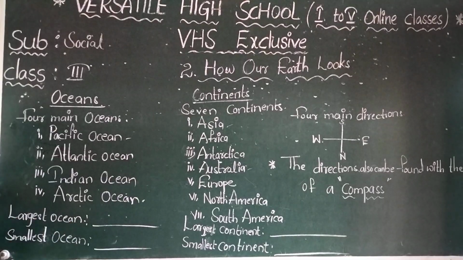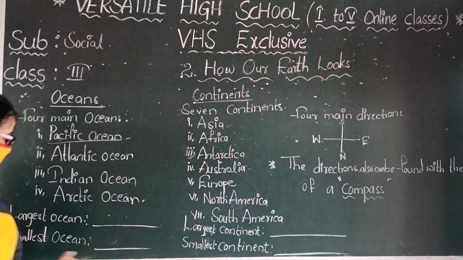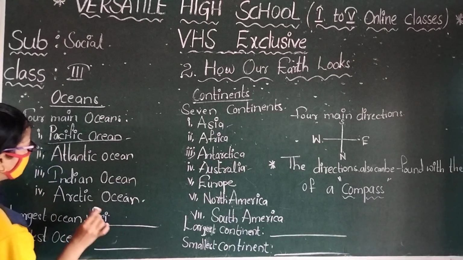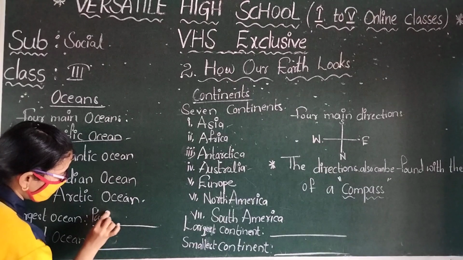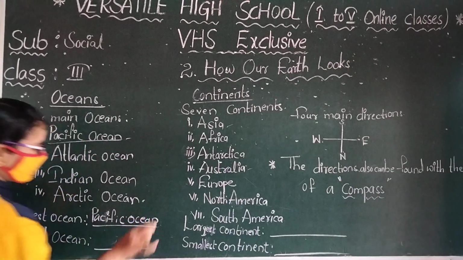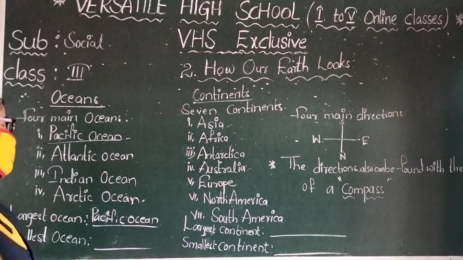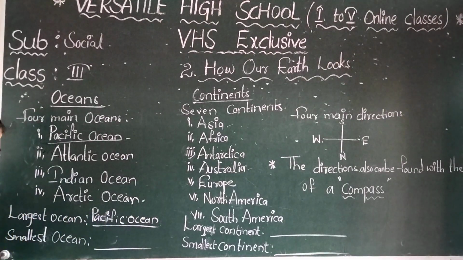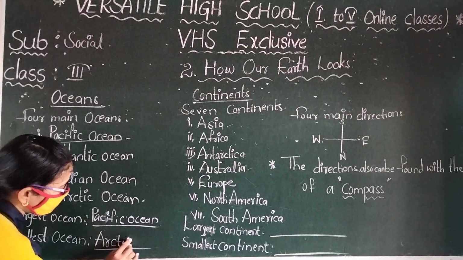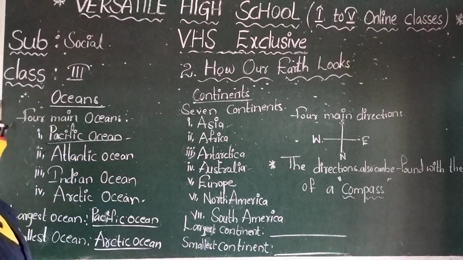Which is the largest ocean? The Pacific Ocean is the largest ocean. Then the Arctic Ocean is the smallest ocean.